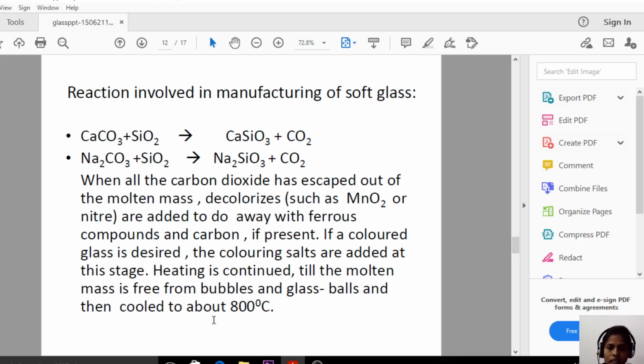Heating is continued till the molten mass is free from bubbles and glass balls, and then cooled to about 800 degrees centigrade. So we must heat the liquid of the glass until it is free from bubbles. If it has any bubbles, the strength of the glass will decrease because of the pores, the holes, the bubbles. The strength of the glass will be decreasing here. So the liquid must be free from bubbles.